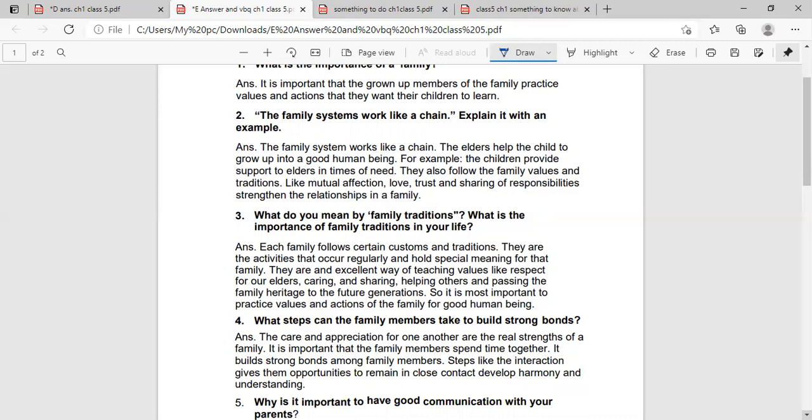Then question number four: what steps can family members take to build strong bonds? The answer is here: the care and appreciation for one another are the real strength of a family. It is important that the family members spend time together. It builds strong bonds among family members. Such interaction gives them opportunities to remain in close contact, and develop harmony and understanding.